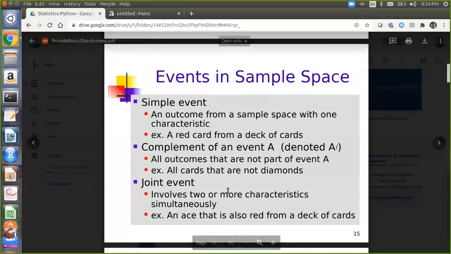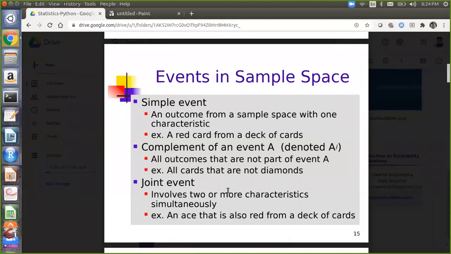A joint event involves two or more characteristics simultaneously. For example, an ace that is also red from a deck of cards. So it is an ace and it is also a red card. Basically, joint events are also called non-simple events, which we have discussed. We will see numericals for all these things in the upcoming slides.